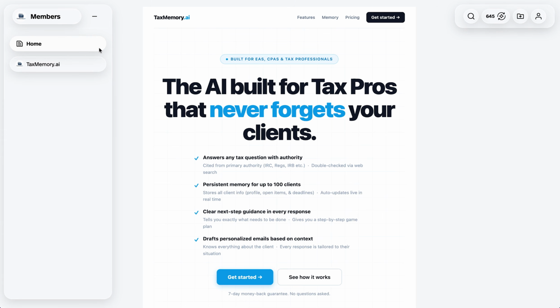We could also have it turn this entire analysis into a professional, client-ready email in just a few seconds. Overall, TaxMemory.ai did an excellent job handling a question that required both an understanding of complex fiduciary tax rules and the ability to perform the underlying calculations correctly.